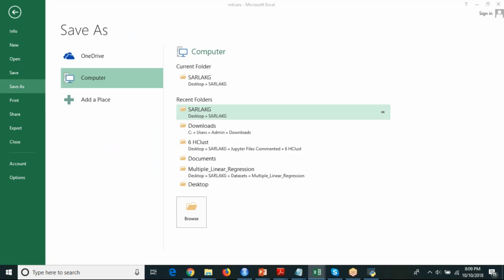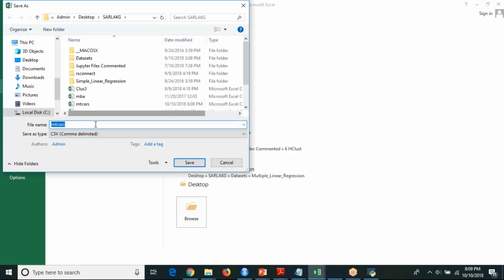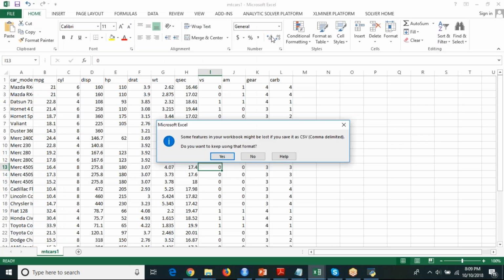I'm going to save it as one more file. That's it. Okay, I'm going to save it. So I'm having 2 missing values in the HP column.